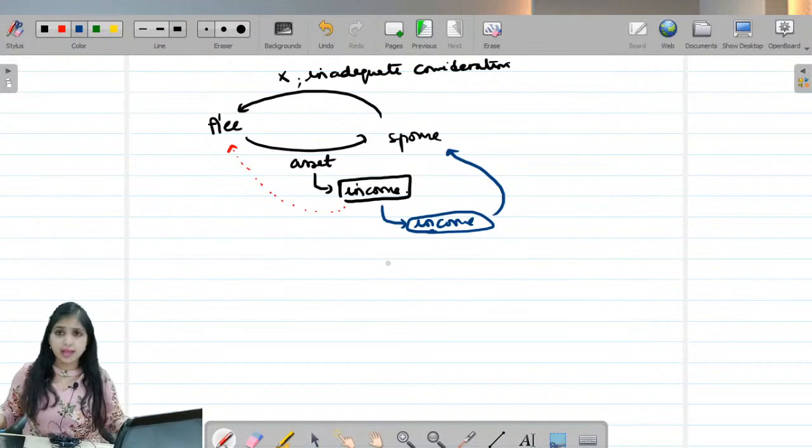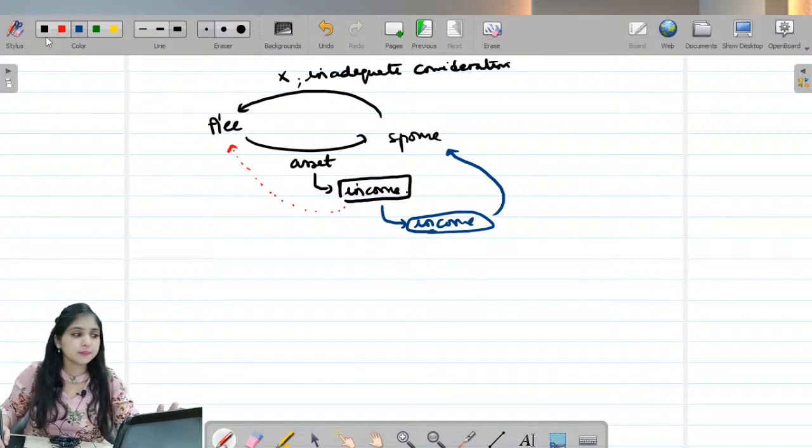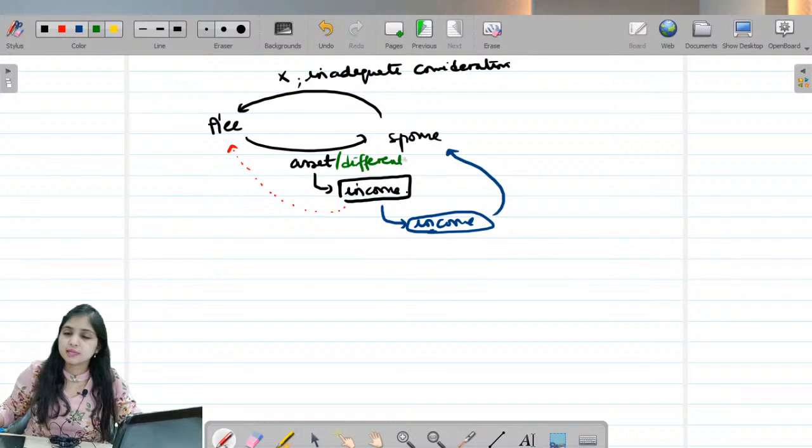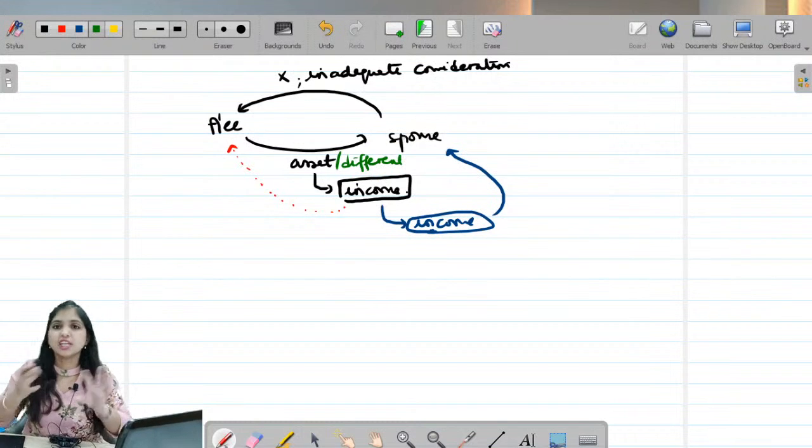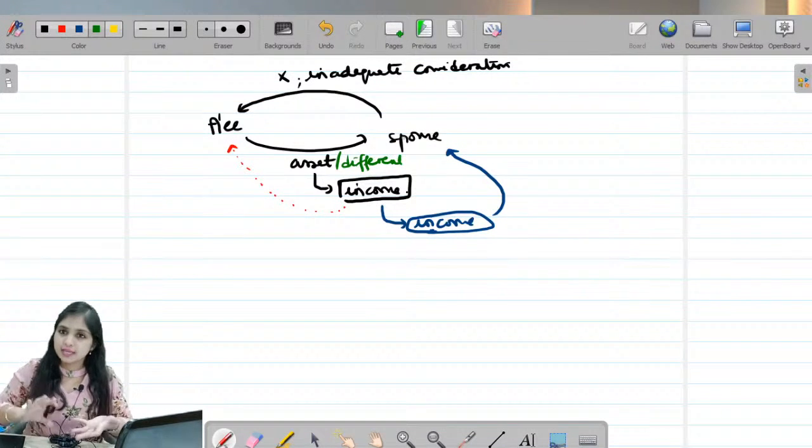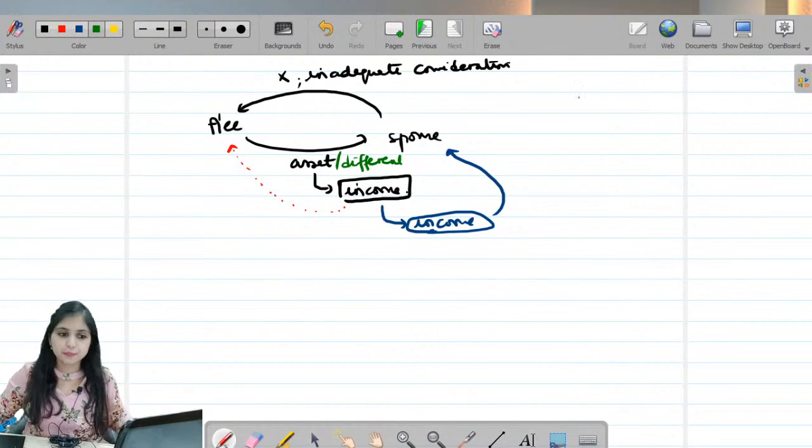The last point I want to discuss with you under this concept is that the asset may be in the same form or it may change its form. Even if the asset has changed its form, for example, let's say the assessee gave 5 lakh rupees to his wife, and the wife put this 5 lakh rupees into her business.